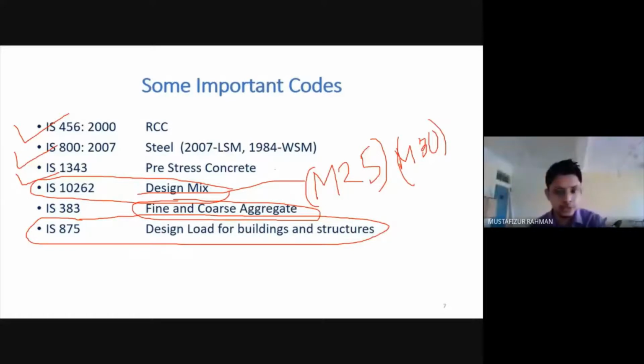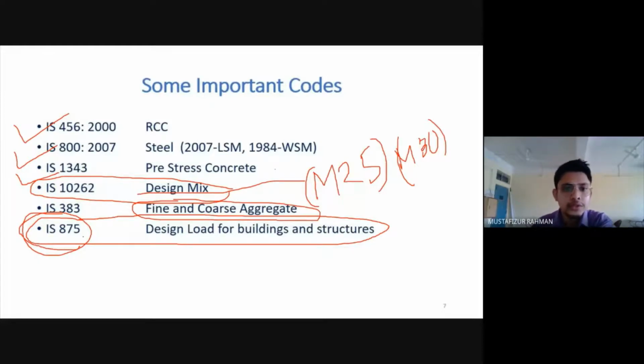Now, this code gives us guidelines on how to consider wind load and imposed load in our building, according to the type of the building. If it is a residential building, what will be the imposed load? If it is a commercial building, what will be the imposed load? If it is a residential building, obviously we expect fewer people in the building. But if it is a commercial building, we expect more people, more furniture, more items. Therefore, the load will also be more.